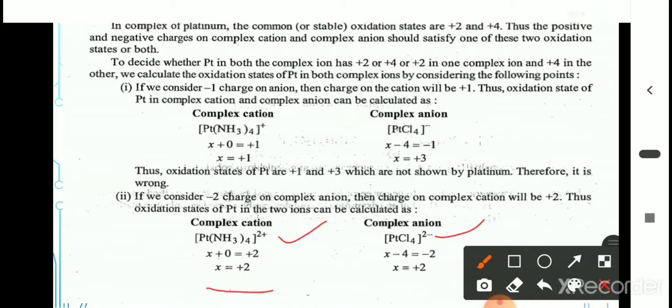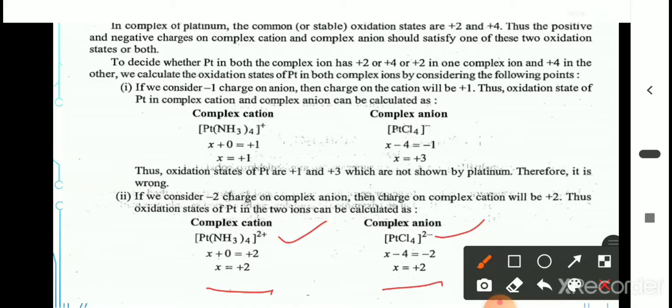Then we get X is equal to +2, and here also we get X is equal to +2. Platinum exhibits a stable oxidation state +2. Therefore we can say that it has +2 on the cationic complex and -2 on the anion. If we don't get it here also, then we have to take +3 and -3 on the complex ions, then calculate the oxidation state. If we get a stable oxidation state, then it is correct. Otherwise we proceed with the next step.